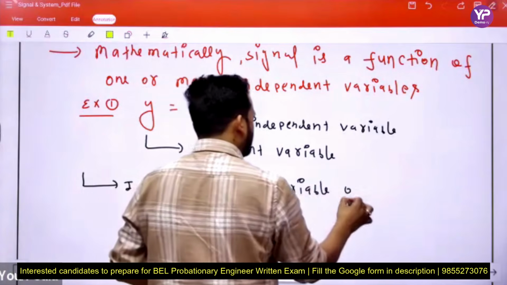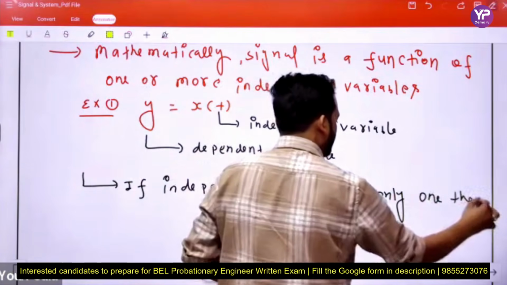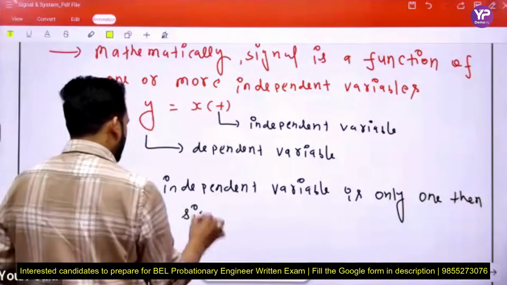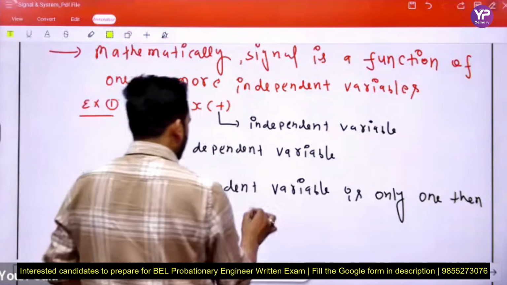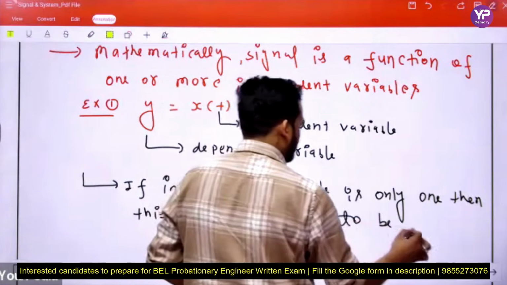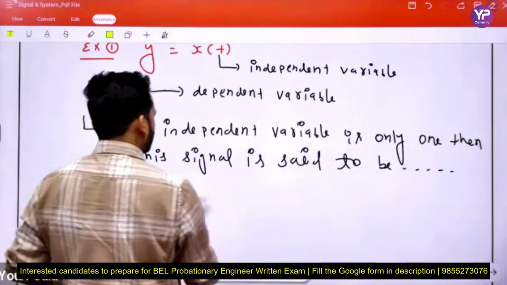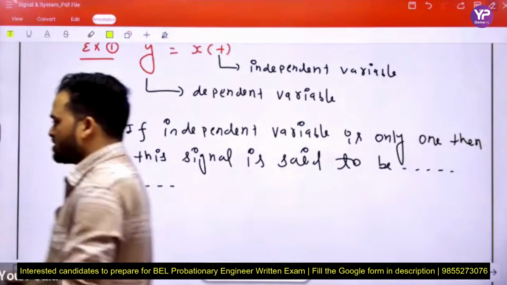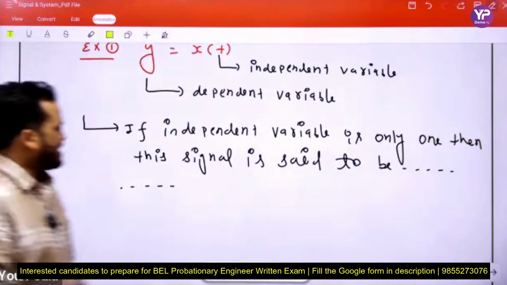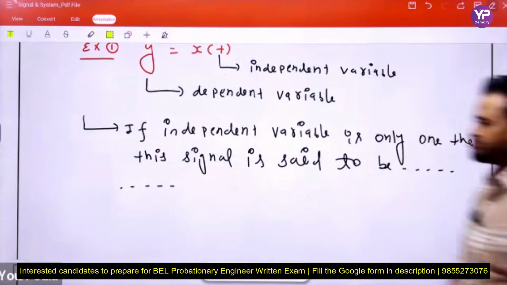Next, if the independent variable is only one, then this signal is said to be... fill in the blank. Tell me, if the independent variable is only one, then this signal is said to be what?